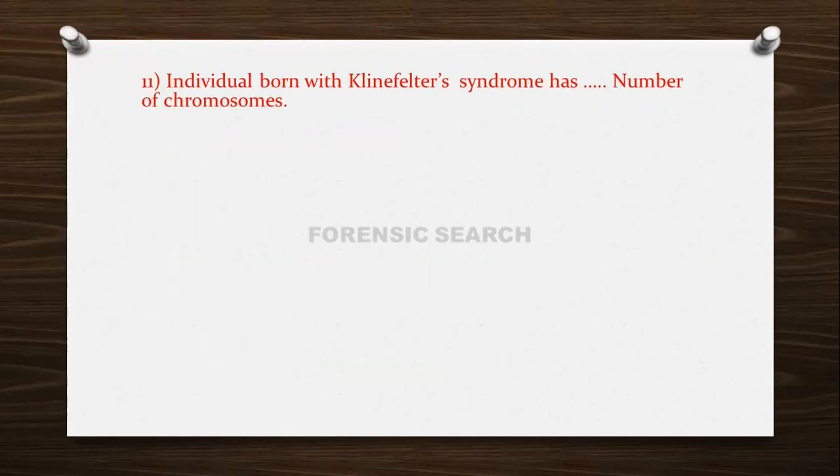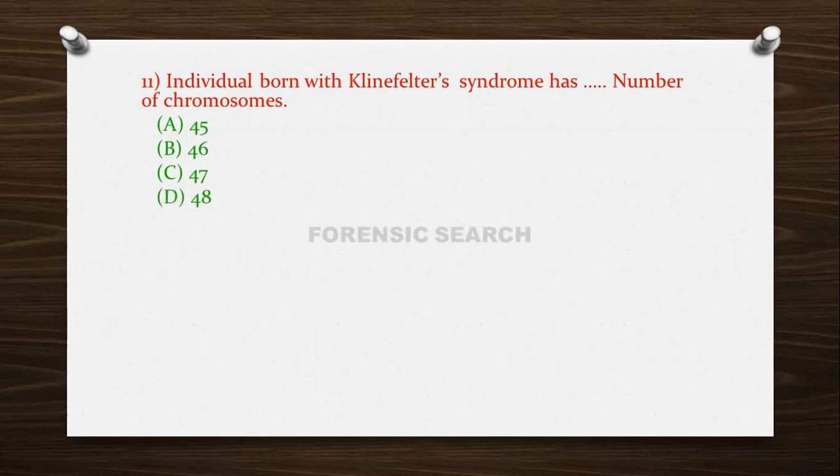Then the next question is, an individual born with Klinefelter syndrome has dash number of chromosomes. Option A, 45. Option B, 46. Option C, 47. And option D, 48.